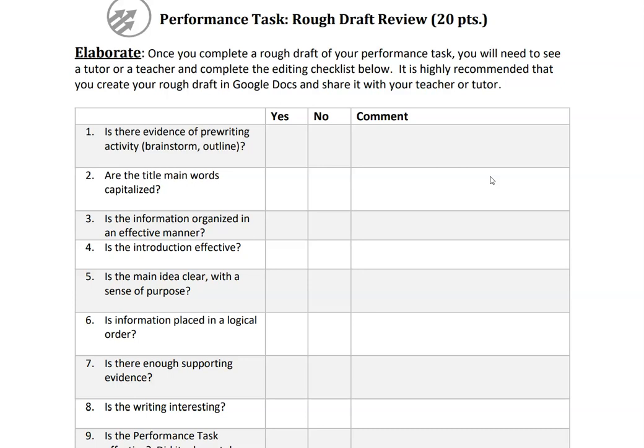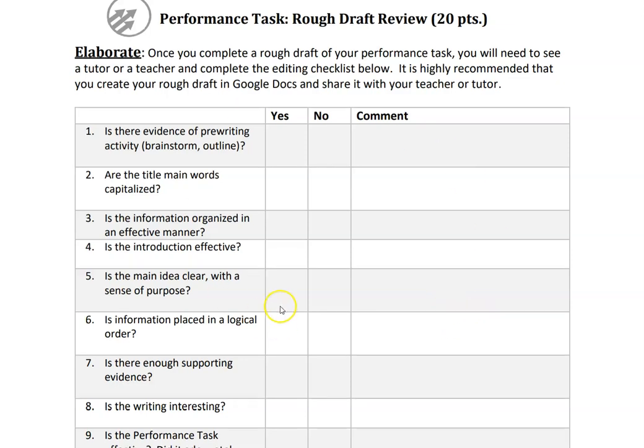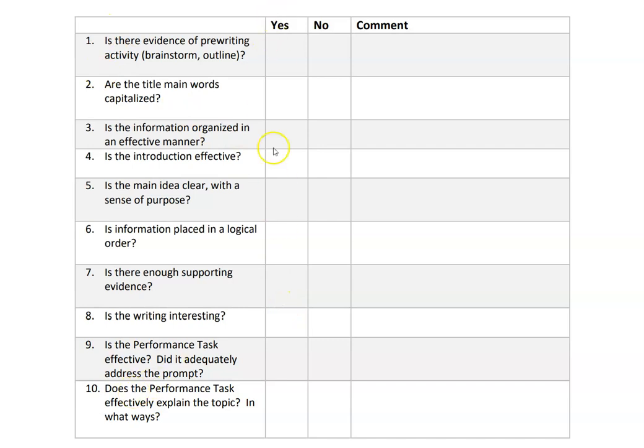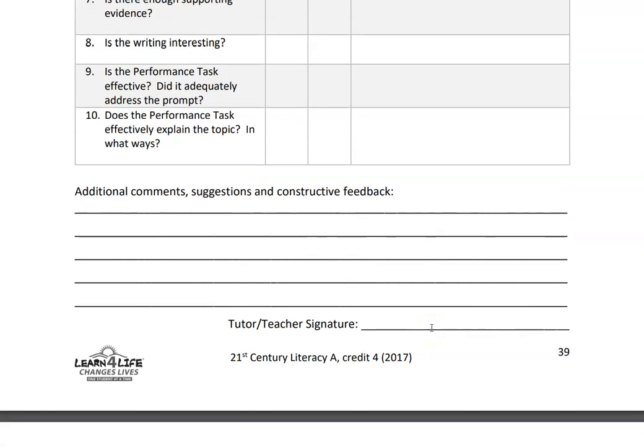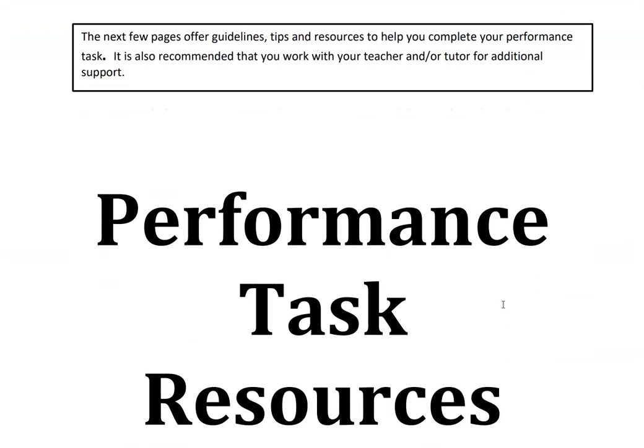The rough draft review is for me to do. So once you've turned in the rough drafts with your packet, I will actually go through on this and provide you with feedback. And when everything is said and done and graded, I will return the packet to you in Google Classroom or via email, depending on how you submit it, so that you can see my feedback. I'm going to go through this entire list, 1 through 10, say yes, you did it, no, you did not, and I will leave you comments as well. Down here, I'll leave you additional comments and suggestions and feedback if I need to, and I can also do another video for you as well. I'll make sure that I sign it. And then that's it for the instructions.